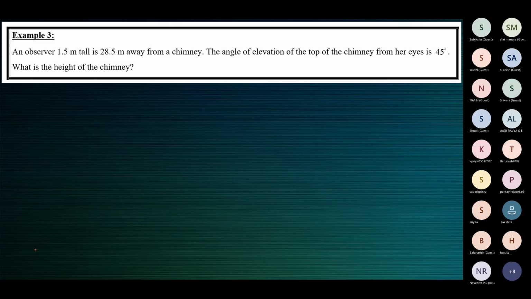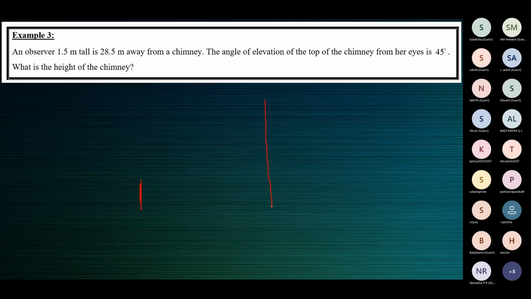An observer 1.5 meters tall is 28.5 meters away from a chimney. So there are two things here: one, the observer whose height we know, and the other, a chimney. Let this line segment represent the observer, 1.5 meters tall, and this one represent the chimney. The chimney will be taller than the observer, but how do you know it is taller?